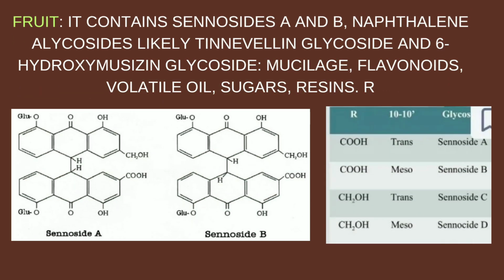Now we discuss the chemical constituents in the fruit. It contains sennoside A and B, naphthalene glycosides like tinnevelline glycoside, and 6-hydroxymusizin glycoside, along with mucilage, flavonoids, volatiles, sugars, and resins. Refer to the picture given on the slide for better understanding.